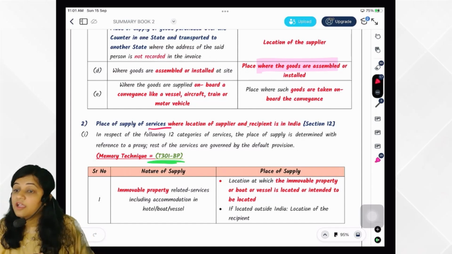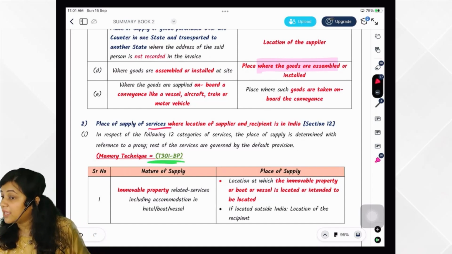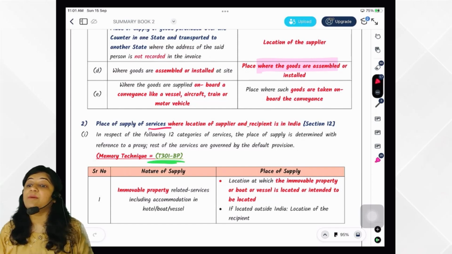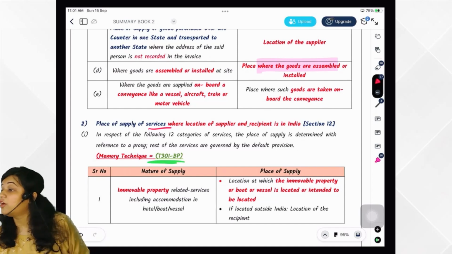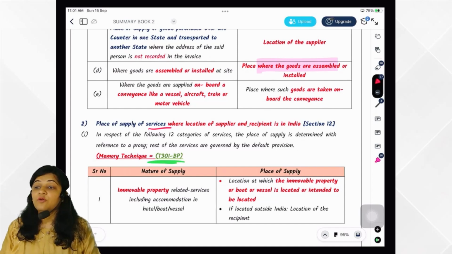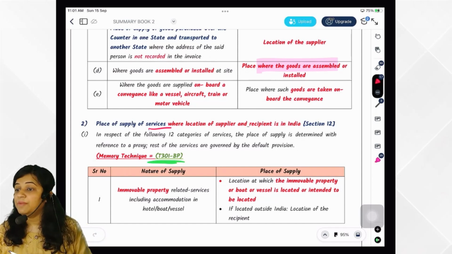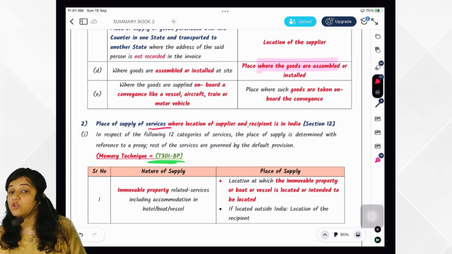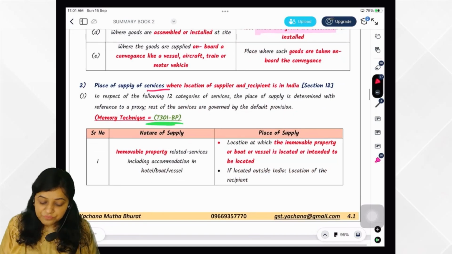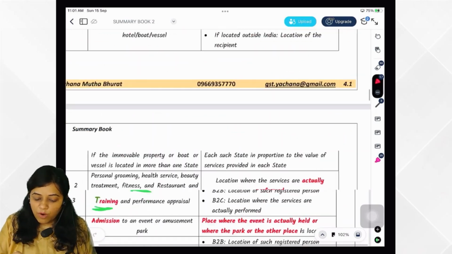T3OIBP cases. In case of T3OIBP cases, what did they say? If it is supplied to a registered person, place of supply is location of such registered person. So T3OIBP cases, we'll see the full form of T3OIBP. So if it is providing to a registered person, place of supply would be location of such registered person. You are getting it totally? Very good. Now we'll see what is the default rule.